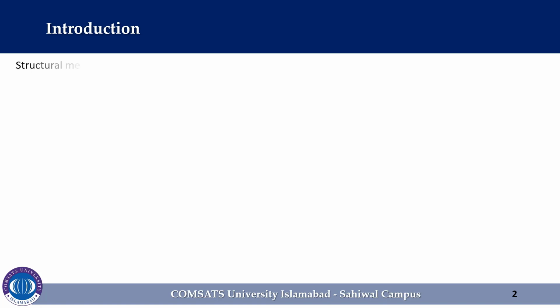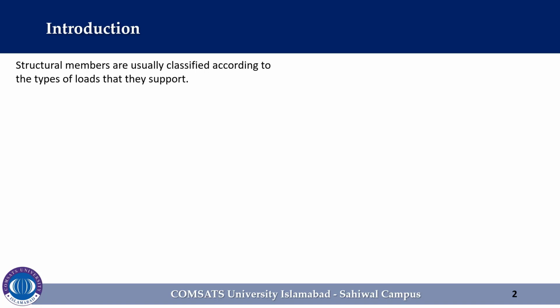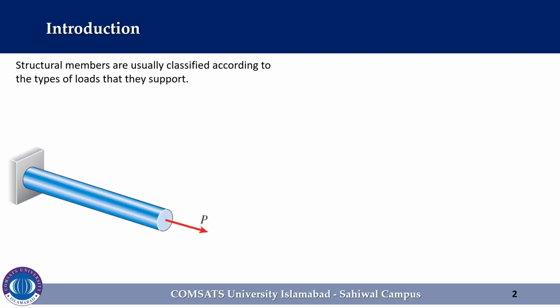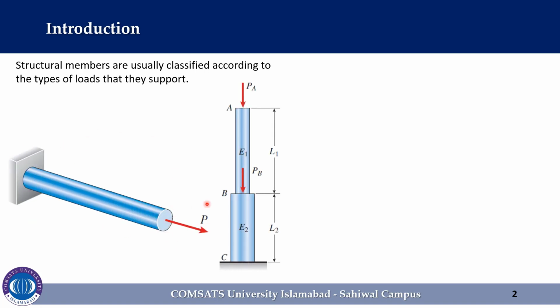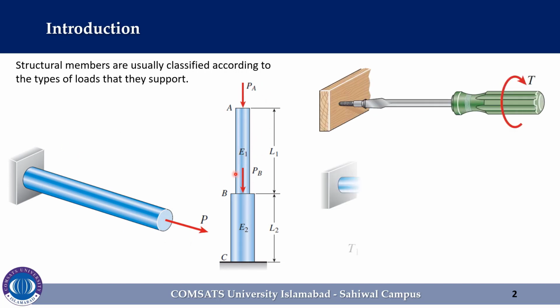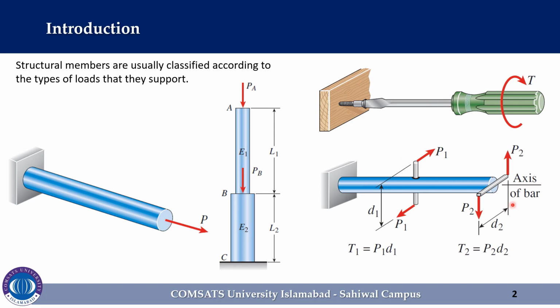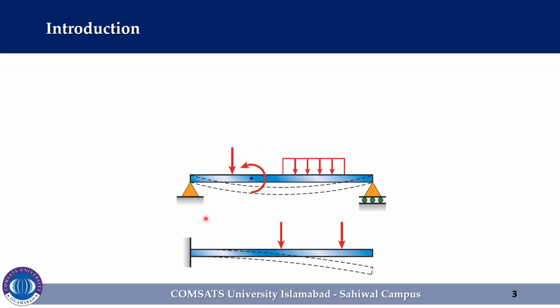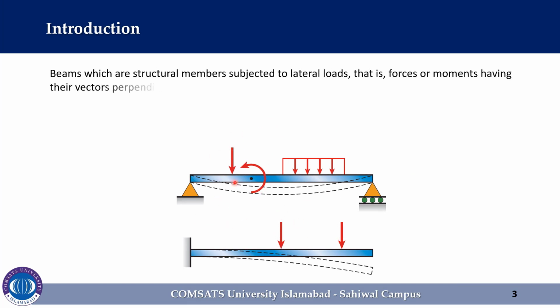Structural members are usually classified according to the types of loads that they support. For instance, an axially loaded bar supports forces having their vectors directed along the axis of the bar, and a bar in torsion supports torques or couples having their moment vectors directed along the axis. However, in this lecture, we begin our study of beams, which are structural members subjected to lateral loads, that is, forces or moments having their vectors perpendicular to the axis of the bar.